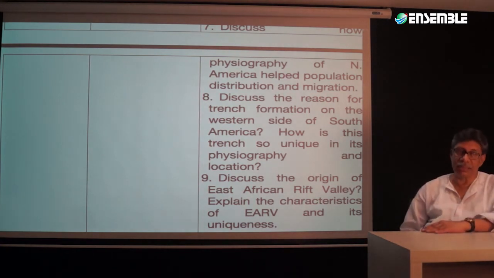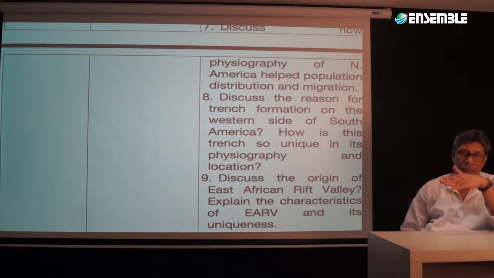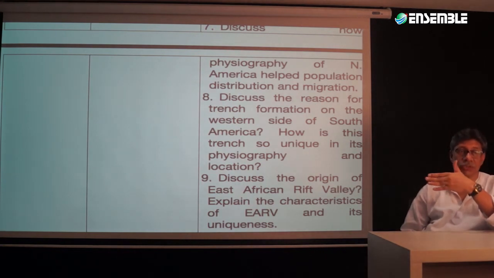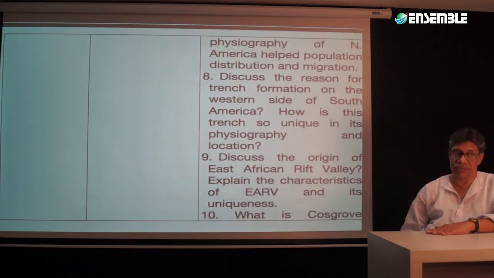And following that, that is the 8th type of question, that is the reason for trench formation on the western side of South America. Now, the basis of asking this question is if a question can be asked on the relationship of mountain building with earthquakes and volcanoes, all of them, then it basically means that even a trench formation can also be asked. And we are going to be talking about how this trench is so unique in physiography and its location. So that is going to be one of these forms that is an extension of this topic here.